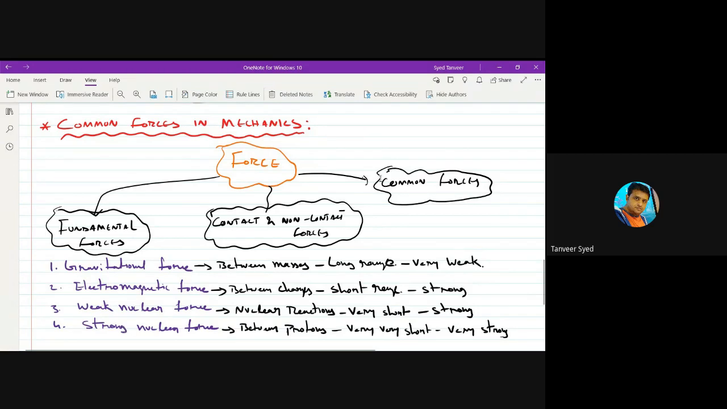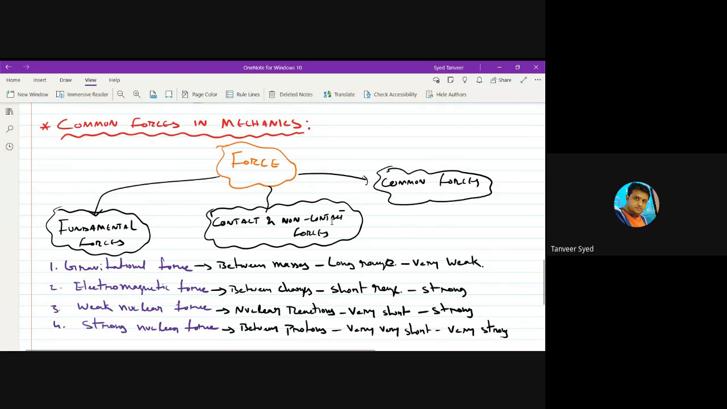Then another category is contact and non-contact forces. I think I was telling you, forces which can act between two bodies without the need of physical contact between the bodies, we call them non-contact forces. And forces which can act only due to physical contact, like pulling, pushing, friction, air resistance, tension in strings, all these things, they are contact forces.